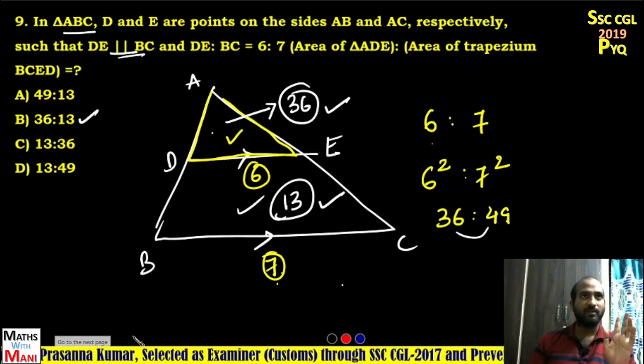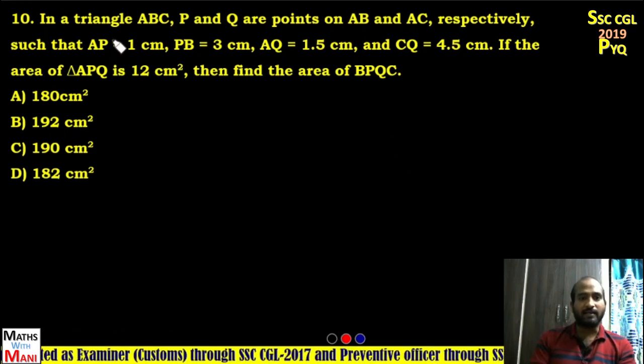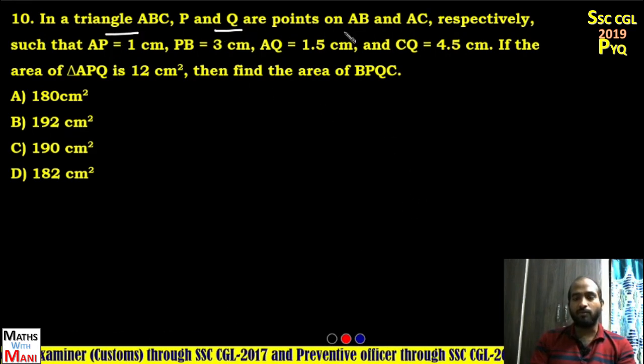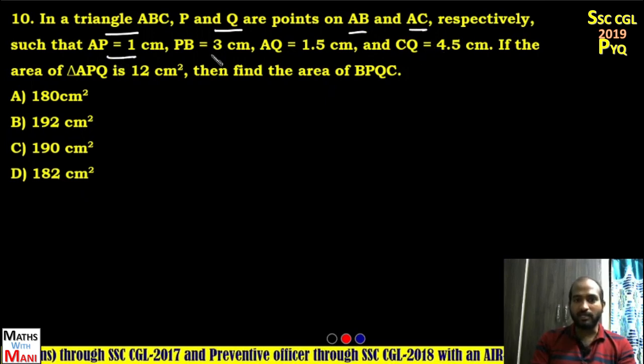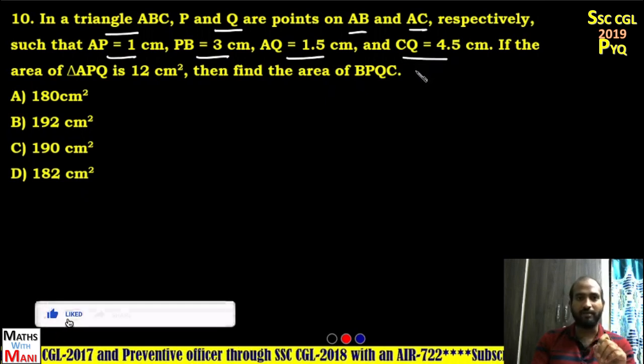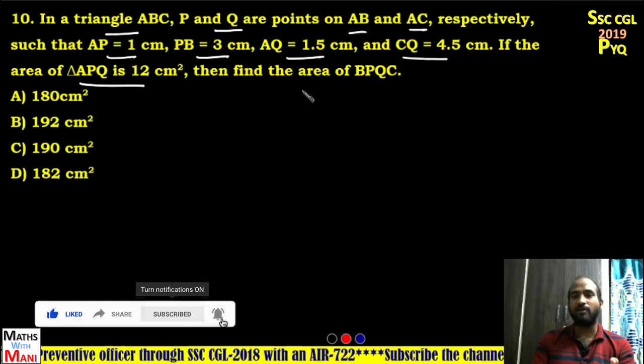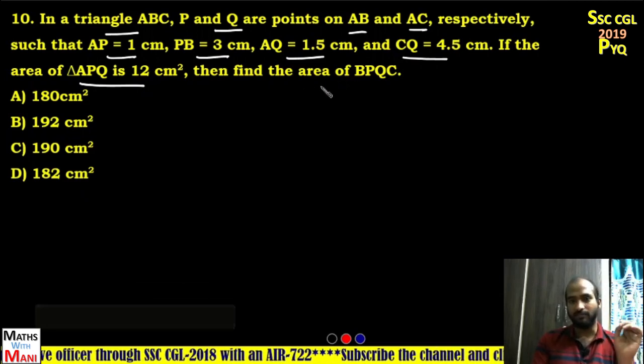Next, the 10th one, and it is the last problem for this video. In triangle ABC, P and Q are points on AB and AC respectively, such that AP is 1 and PB is 3, AQ is 1.5 and CQ is 4.5. If the area of triangle APQ is 12, then find the area of BPQC.